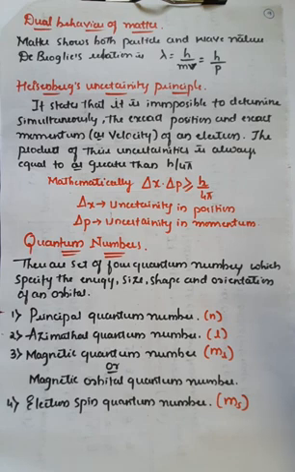Along with that, we studied the Bohr atomic model of hydrogen, and we saw some of the important postulates which can be asked for 2 to 3 marks in your annual examination. We also saw some of the important limitations of Bohr's atomic model. That's all we studied in the previous class.